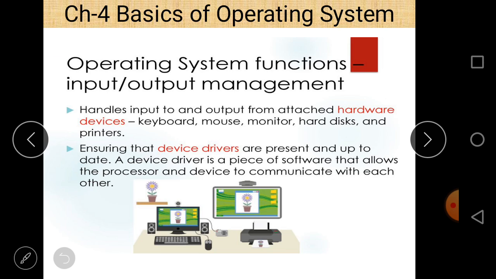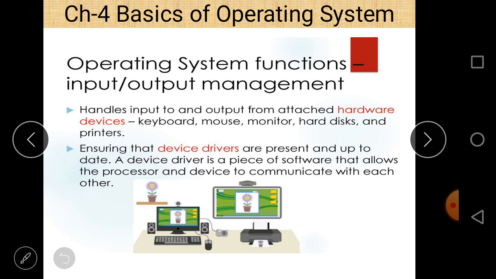These devices are all managed by our operating system, ensuring that device drivers are present. Device drivers are software that comes with different hardware, and until you install the device driver on your computer system, the hardware cannot work at all. So the operating system ensures that different device drivers are present and up to date.